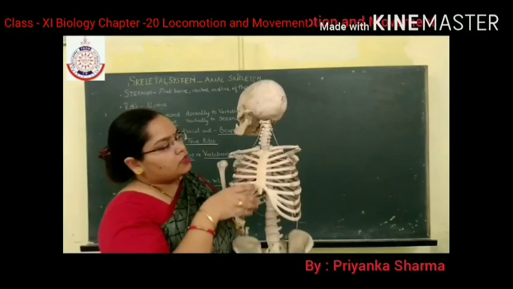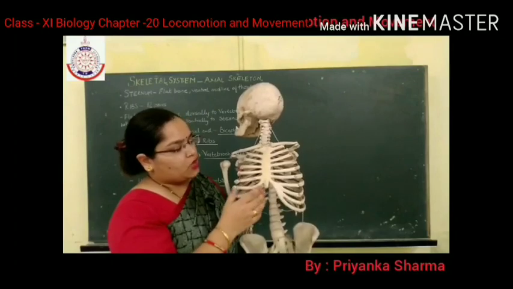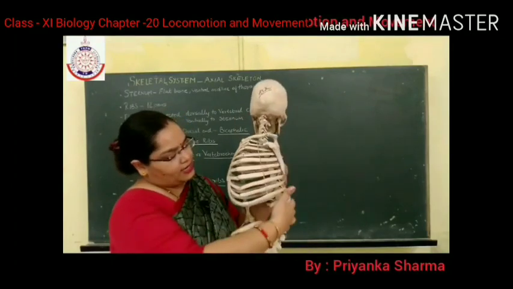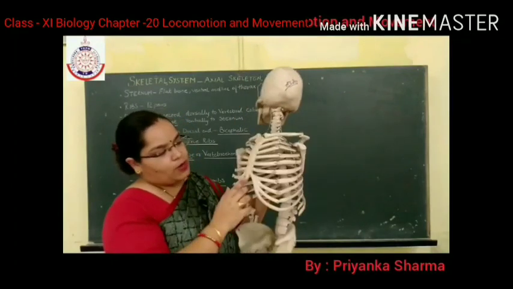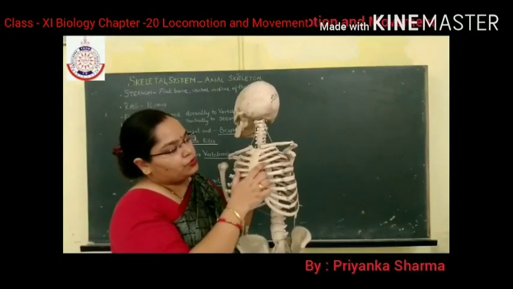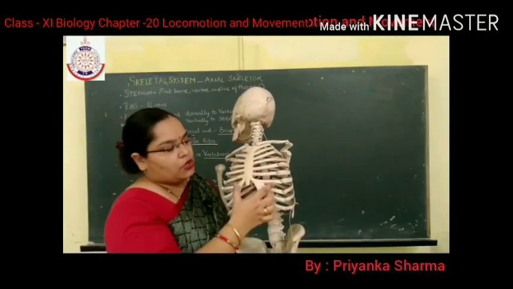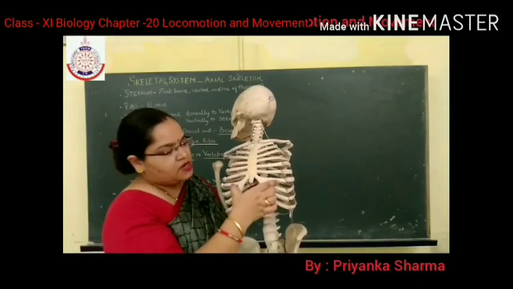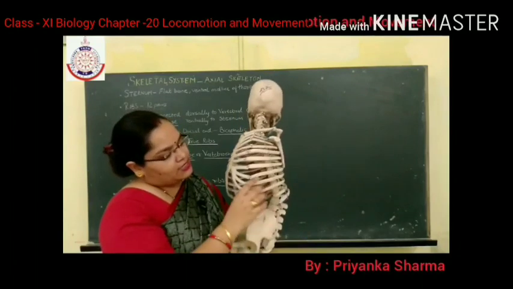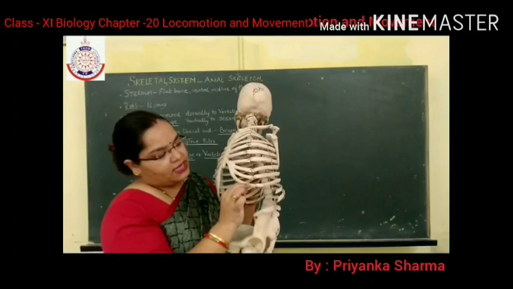Now, the first 7 pairs of ribs are known as true ribs because dorsally they are connected with the vertebral column and ventrally they are connected with the sternum. 1, 2, 3, 4, 5, 6, 7. So these 7 are known as the true ribs. Now the next is the 8, 9, 10 pair.